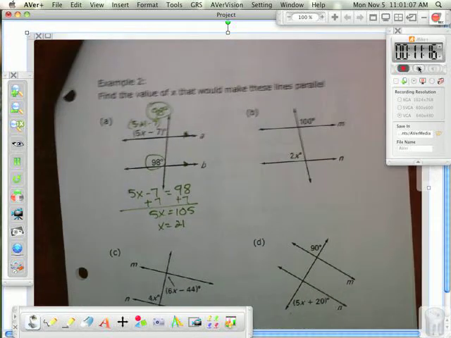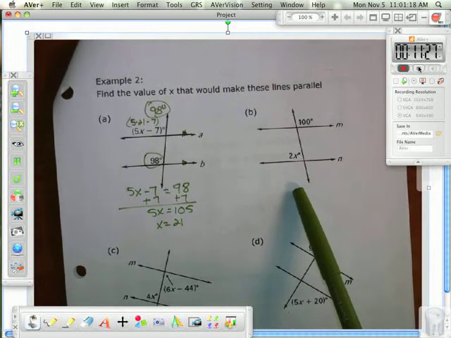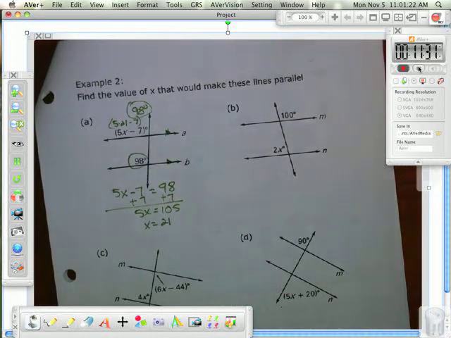Can I do anything with this? Okay, right now, these two angles are nothing special. I can't really do anything. However, you learned something from the previous chapter. What did you learn, Julia?